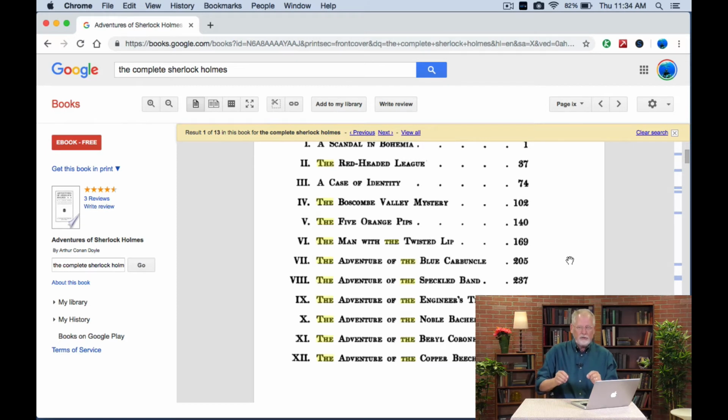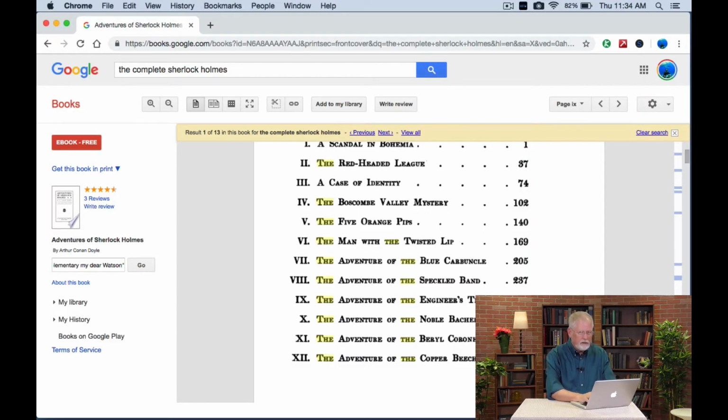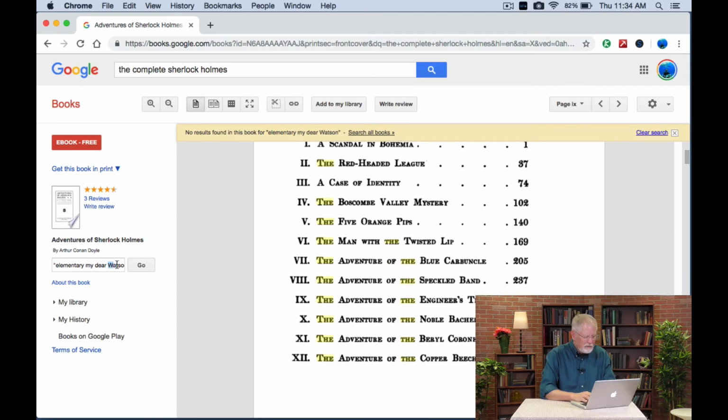Now, I want to search for "Elementary, my dear Watson." The way you do that is by using this search inside of the book. I'm going to say "elementary, my dear Watson," like that. So that's the phrase, right? So now if I say go, notice that? Up here it says no results found in this book for "elementary, my dear Watson." That's odd. So maybe I misspelled it.